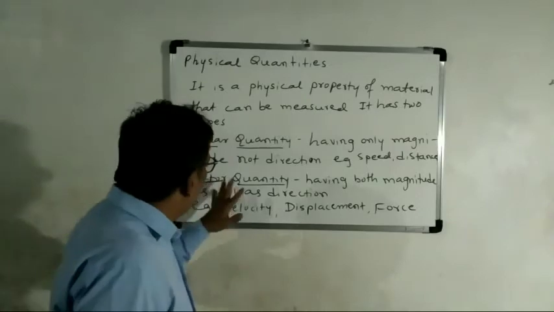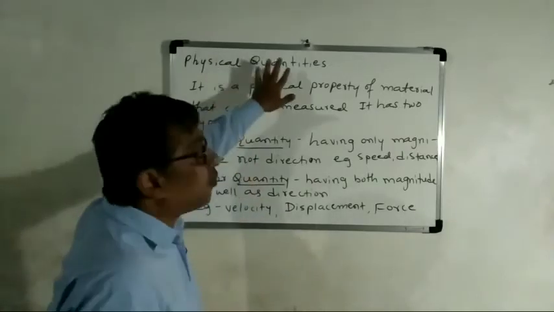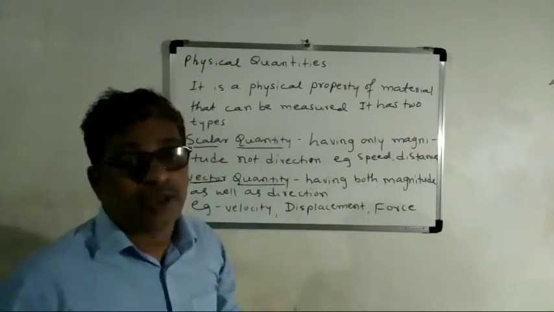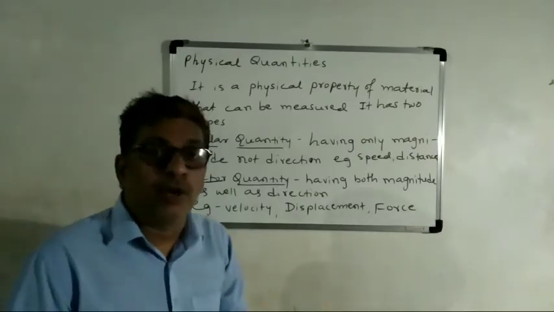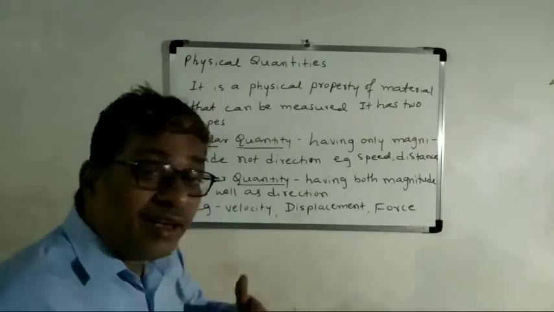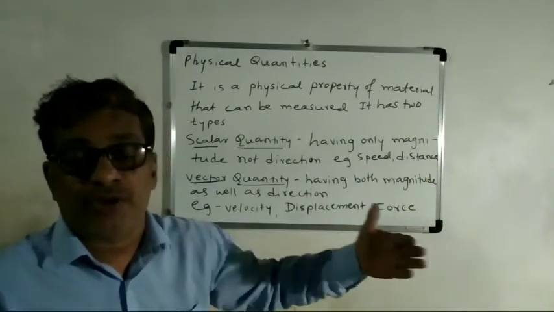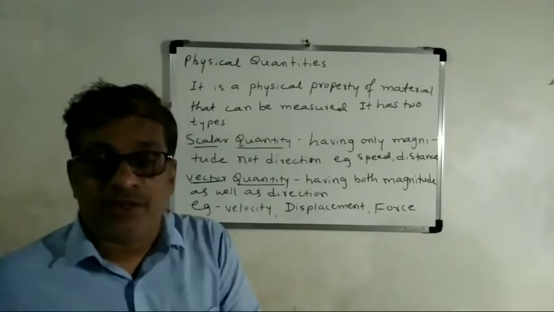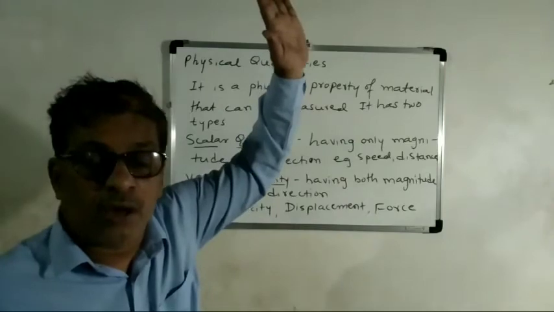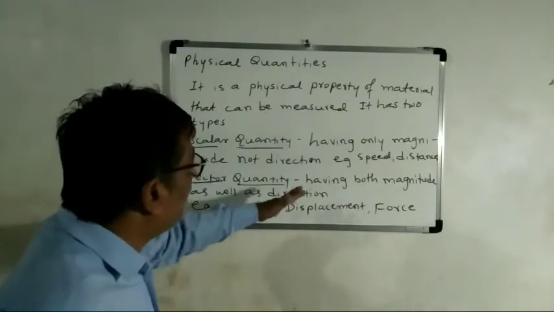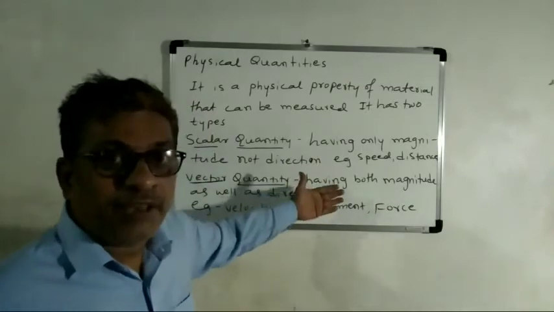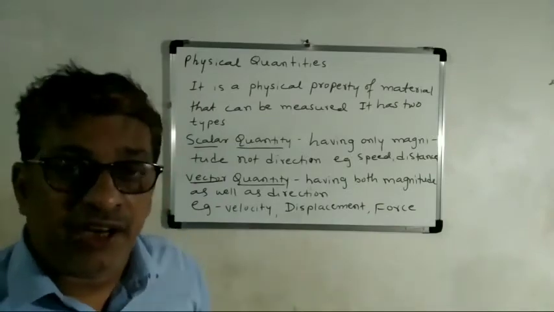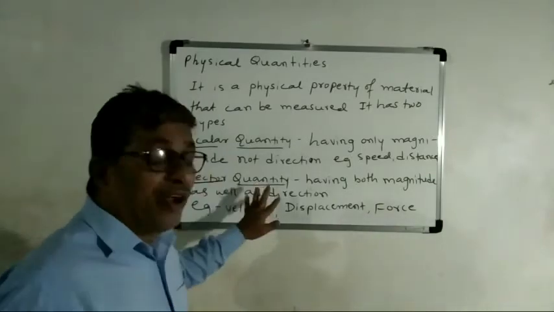Vector quantity means it is a physical quantity having both magnitude as well as direction. Both magnitude, numerical value, as well as direction. In which direction? Positive, negative, east, west, north, south. You learned that in mathematics also: right side is positive, left side is negative, upwards is positive, downwards is negative. So like this, having both magnitude as well as direction. Velocity, displacement, force, acceleration: these all come under vector quantity.